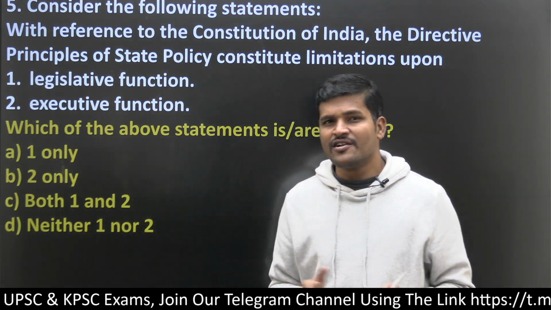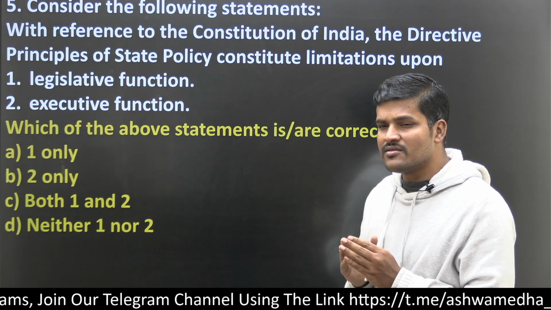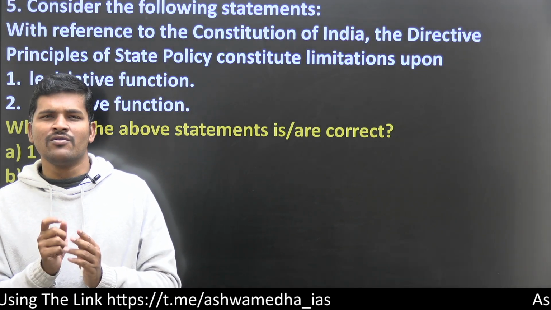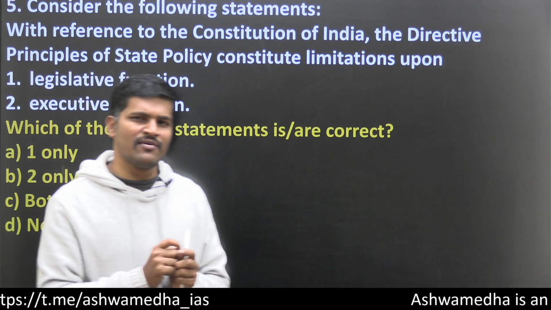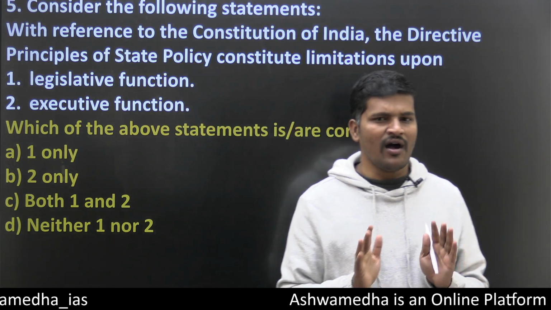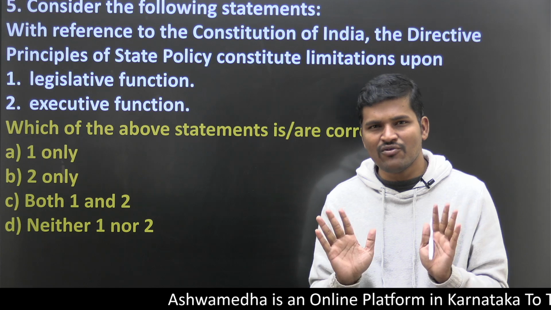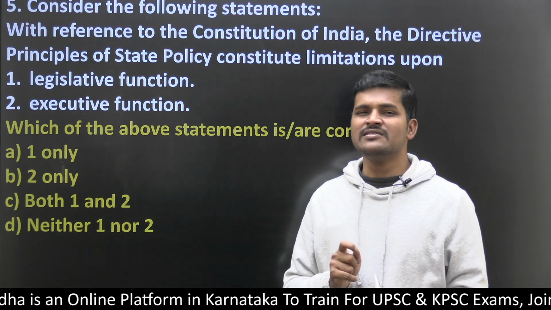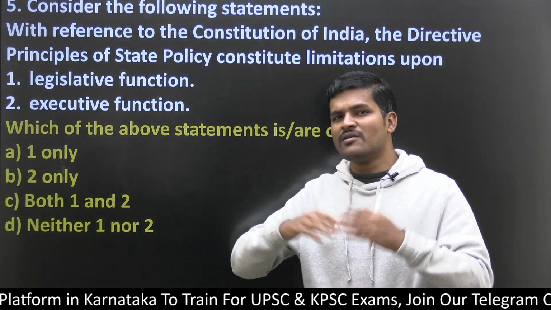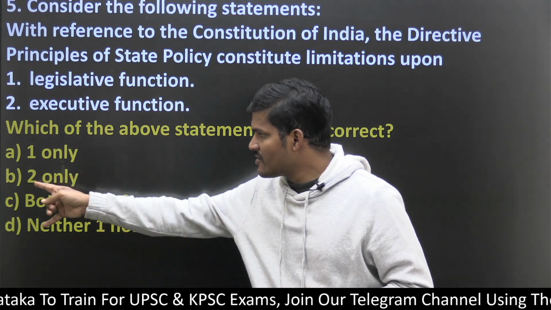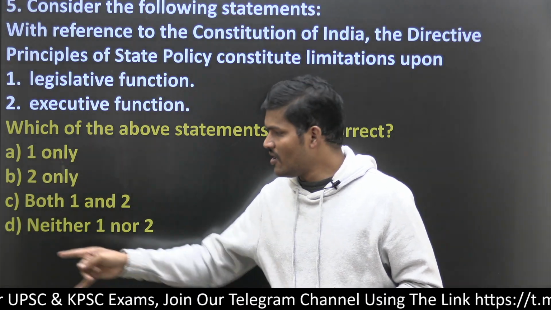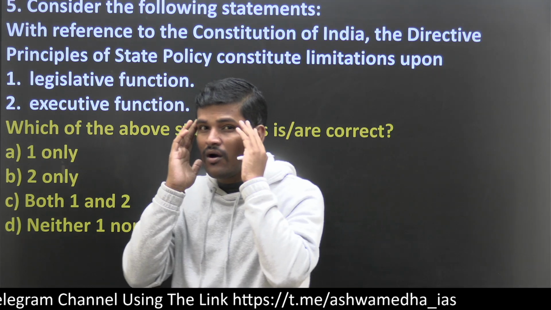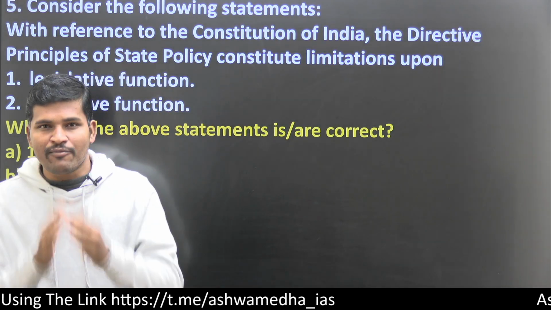Out of 100 questions, answers like 'neither one nor two' come around 3 to 4 times. So before you tick 'neither one nor two', you should be very careful and have 100% clarity about it. Only then can you go for it, because UPSC usually goes with either B or C, either A or C, not option D. This is one more way of approaching the question paper.